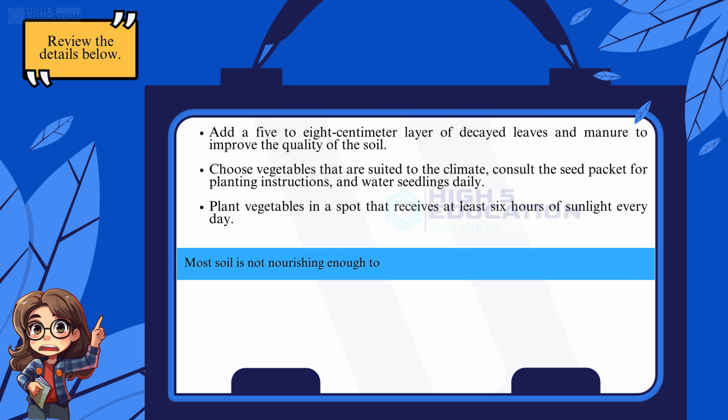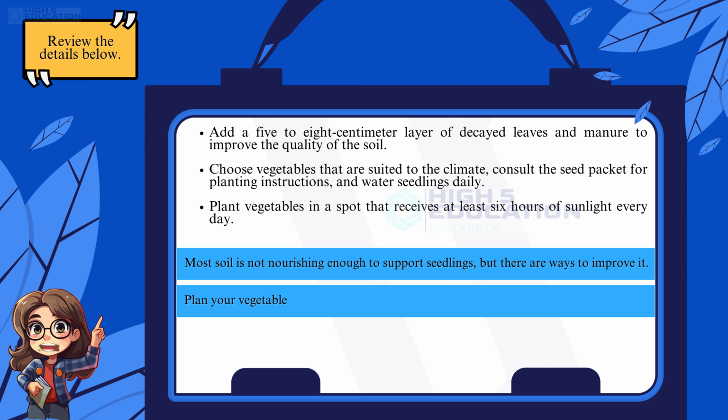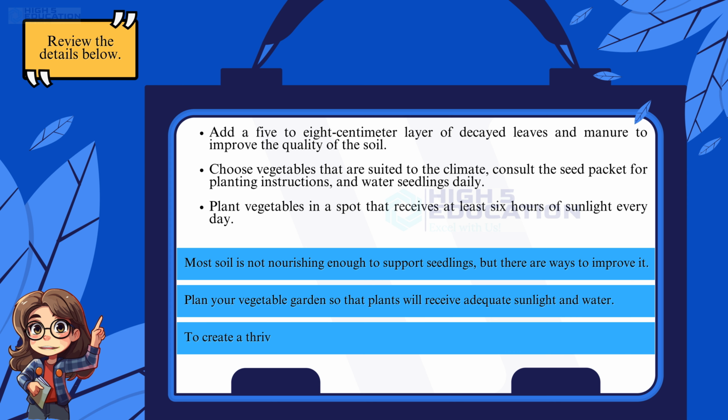Most soil is not nourishing enough to support seedlings, but there are ways to improve it. Plan your vegetable garden so that plants will receive adequate sunlight and water. To create a thriving vegetable garden, try to ensure optimal conditions for your plants.